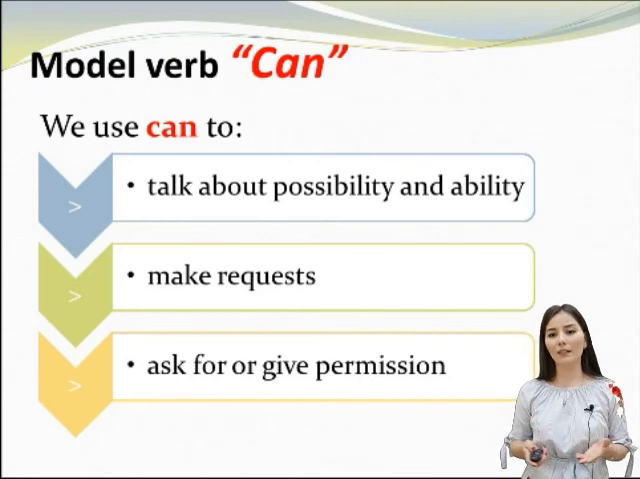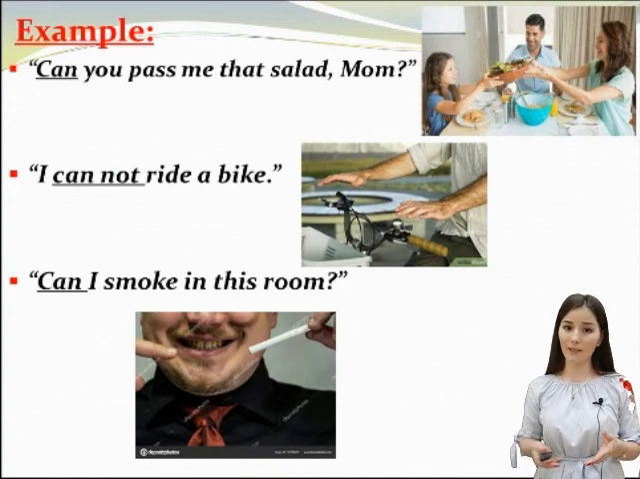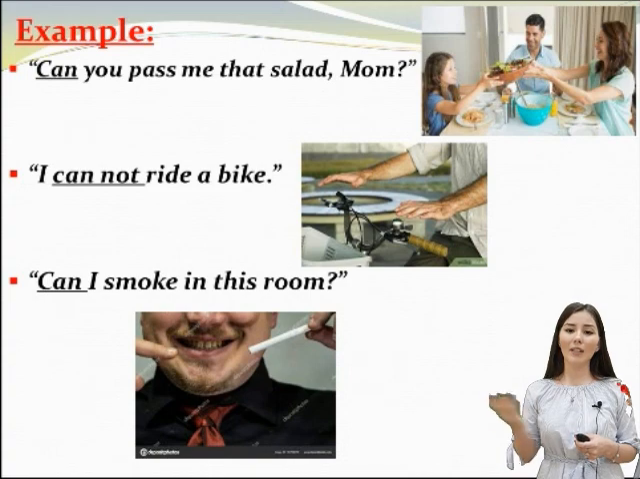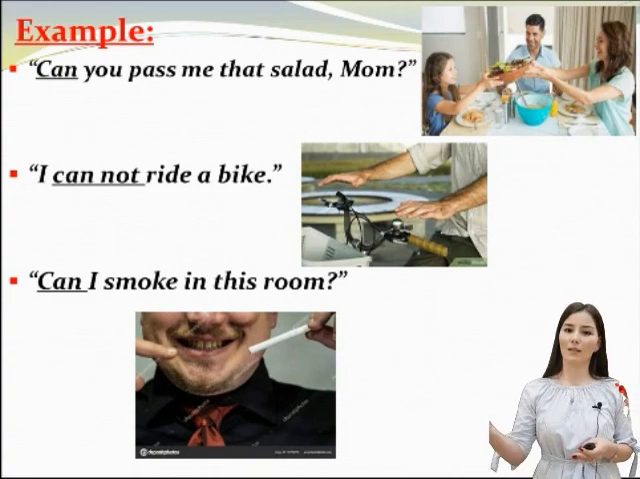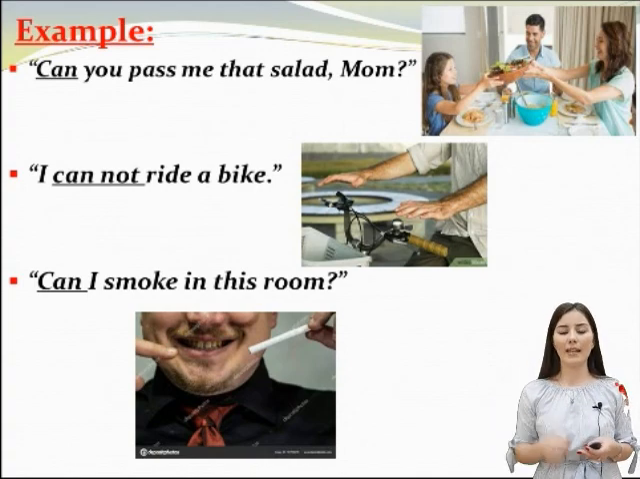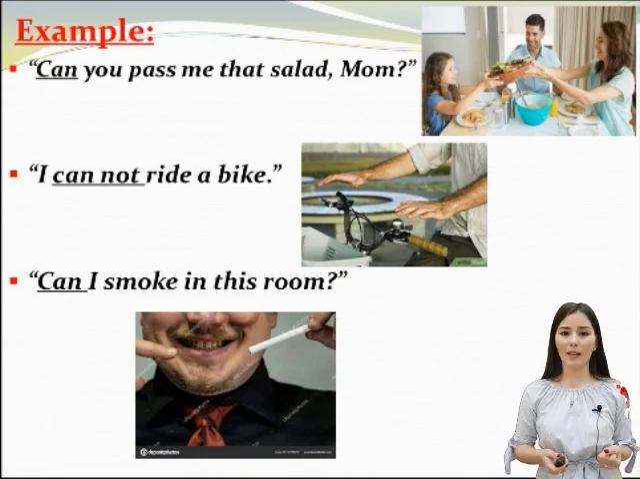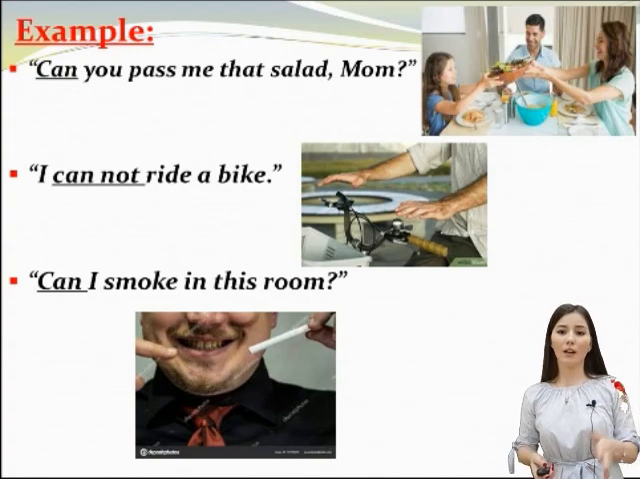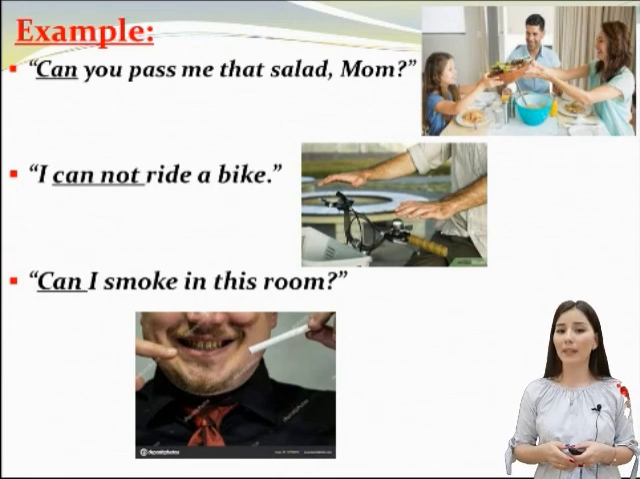It will be clearer to look at the examples, and then you can understand easily how we can use it. In the first picture, a girl is asking her mom about passing something, and she says, "Can you pass me that salad, mom?" In this case, we don't have the meaning of ability, but here we have the meaning of request.